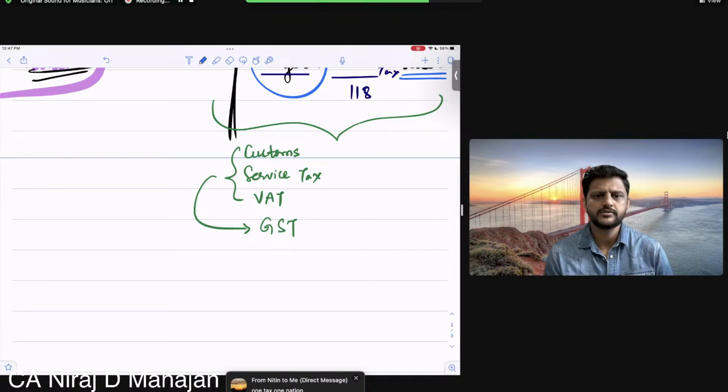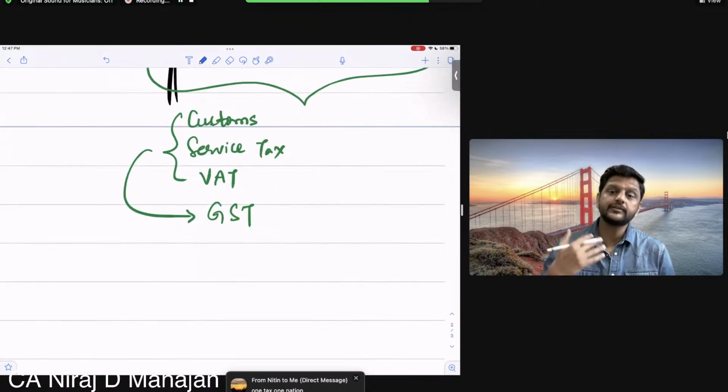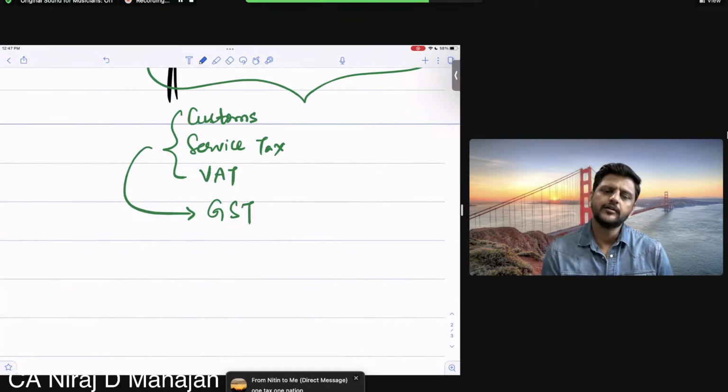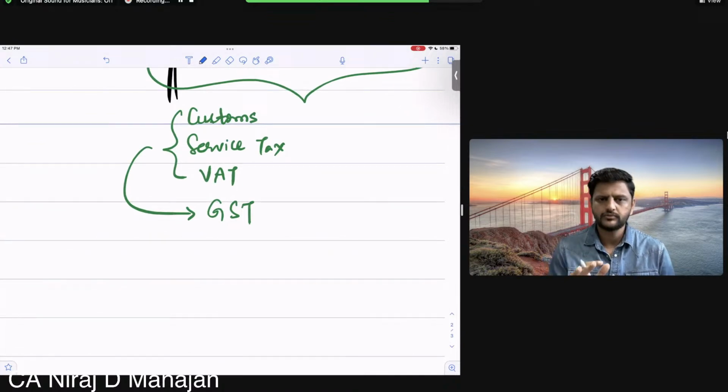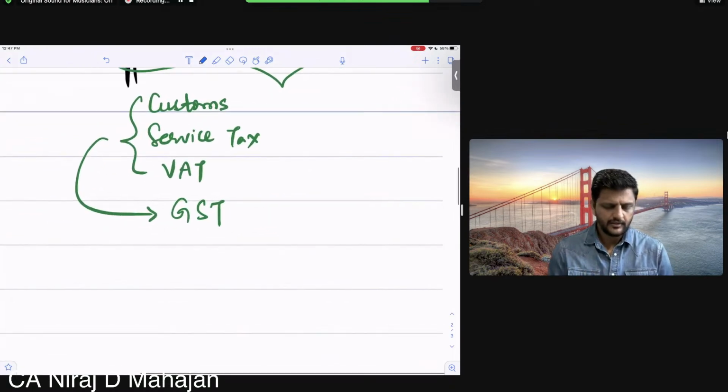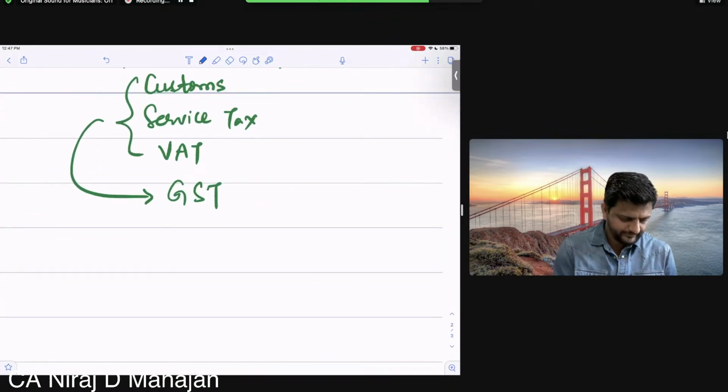Yes, correct, Nitin. It was the one tax, one nation concept. And we were thinking there will be only one rate of tax. But again, there is lots of headache with that also. Anyways, you talk to any practicing CA or any tax consultant, how are GST returns going on? You'll get a good answer.